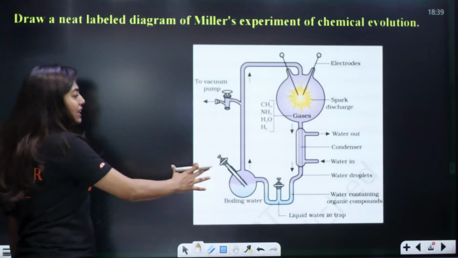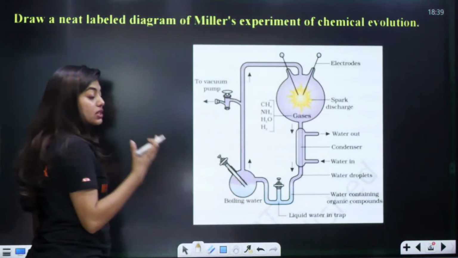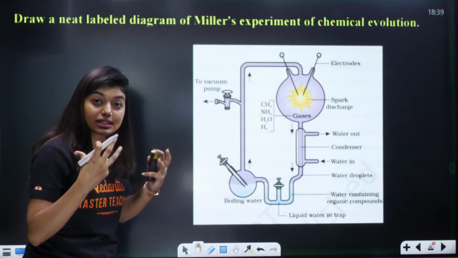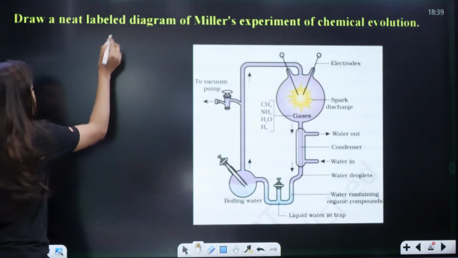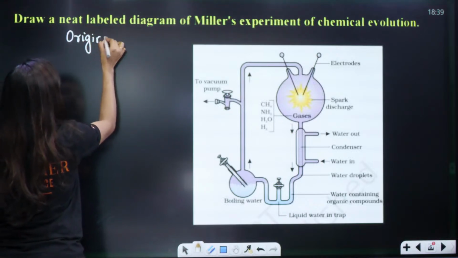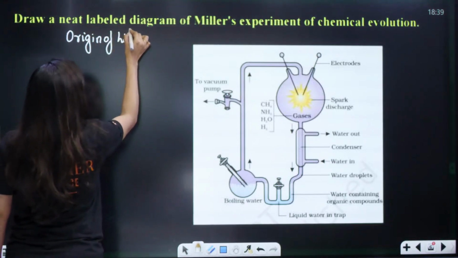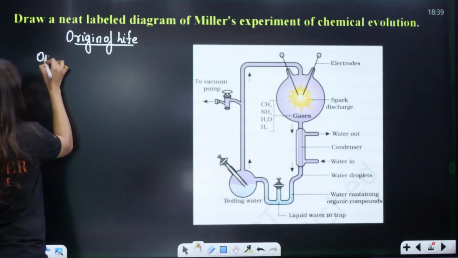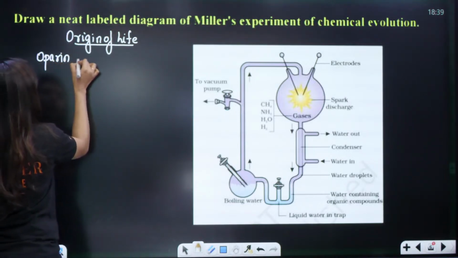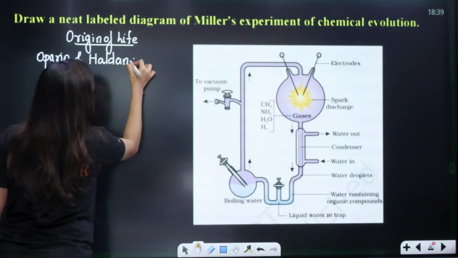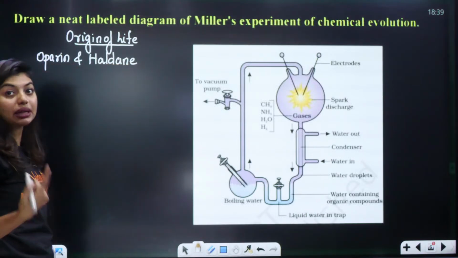So students, this experiment actually showed people how life happened on earth. So this experiment is related to the origin of life. Origin of life. Okay, that is two people, Oparin and Haldane, were two people who said that life happens because of chemical evolution.